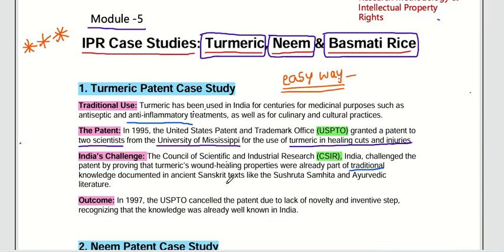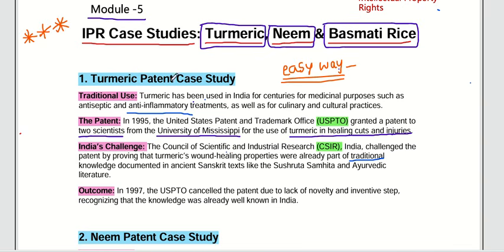They proved it with Sanskrit texts like the Sushruta Samhita and Ayurvedic books, in which the use of turmeric is already mentioned. With that proof, they challenged the patent of those two scientists.